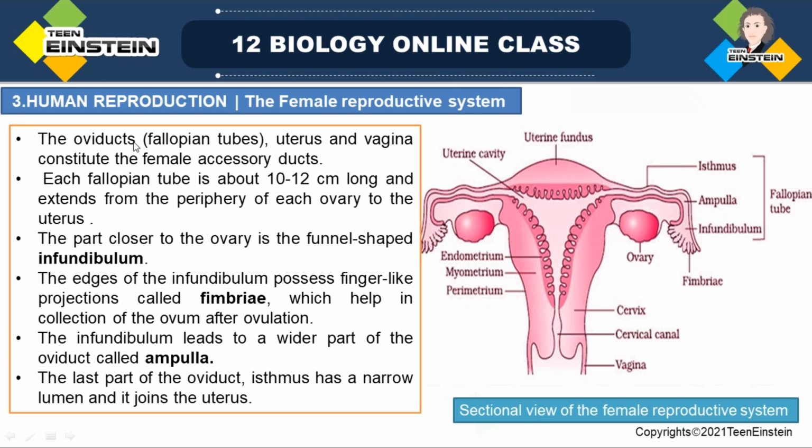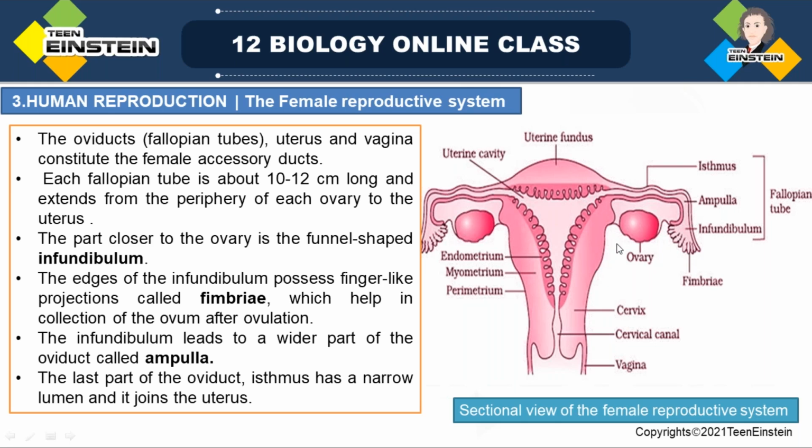So the oviduct or fallopian tube, uterus, and vagina constitute the female accessory ducts. Each fallopian tube is around 10 to 12 centimeters long and extends from the periphery of each ovary to the uterus. The part closer to the ovary is a funnel-shaped infundibulum, and its edges possess finger-like projections called fimbriae, which help in the collection of ovum during ovulation.